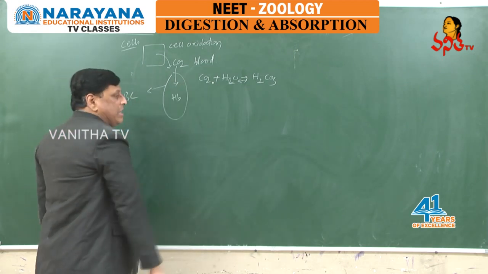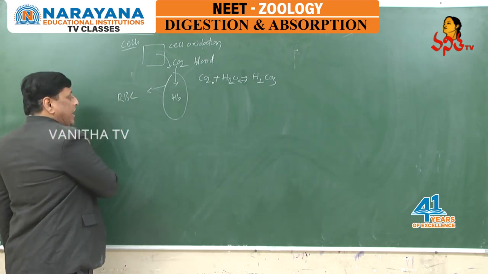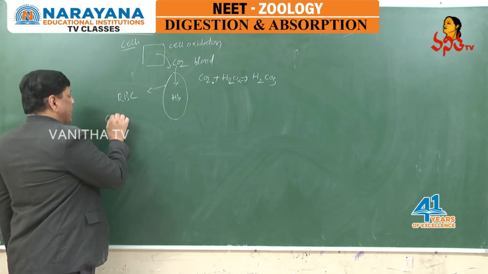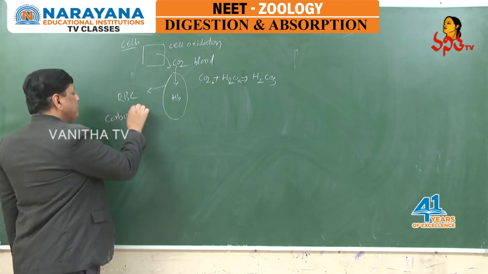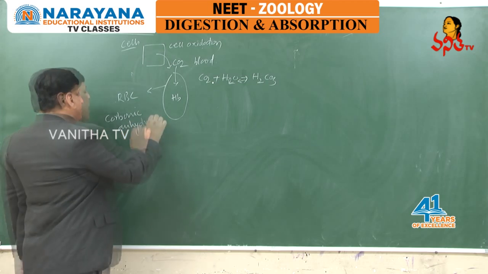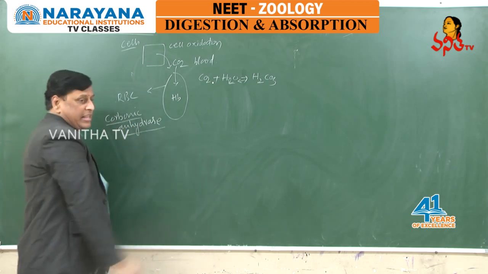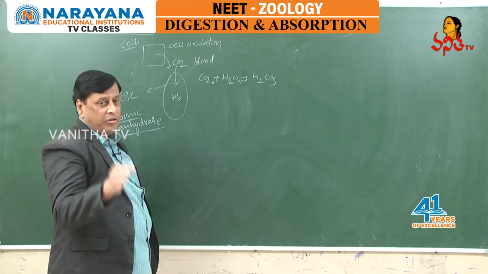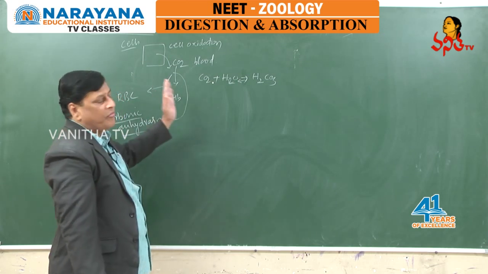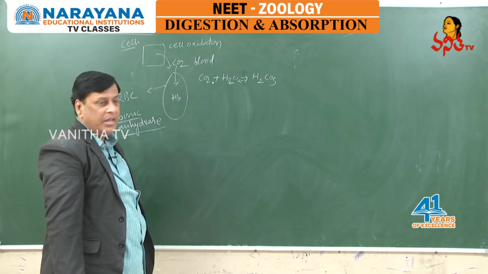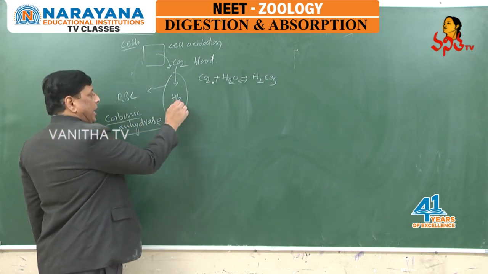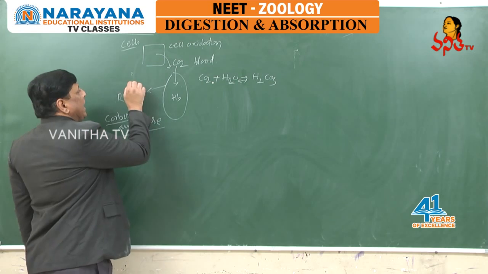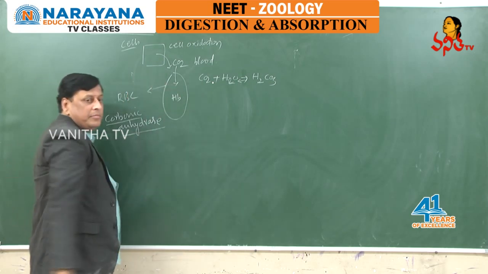Here in RBC, we can see an important enzyme, that is carbonic anhydrase. Carbonic anhydrase is an enzyme present in RBC that takes a role in transportation of carbon dioxide. It is abundantly available in RBC and in less quantities in plasma.